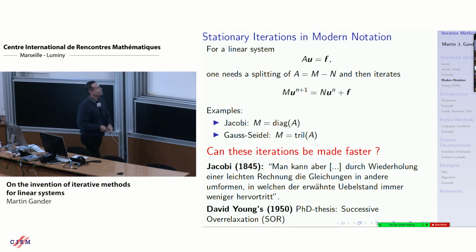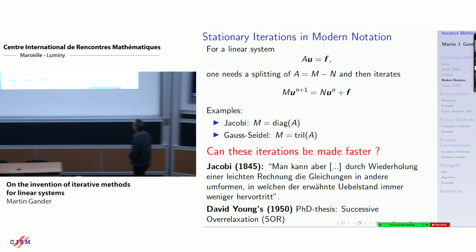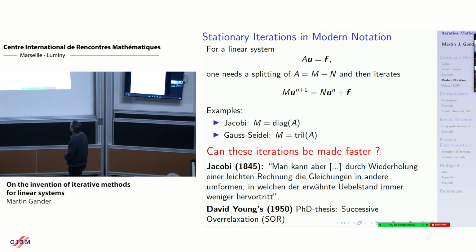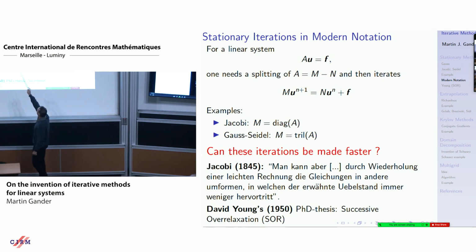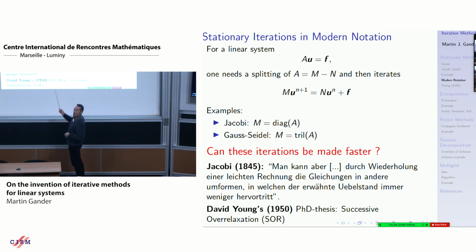So how does this method look in modern notation? You have a linear system of equations, the discretization of the Poisson equation, AU equals F. You need a splitting of that matrix into 2 matrices, M minus N, and then you do this stationary iteration: M U^(n+1) equals N U^n plus F. That's how you write all such stationary iterative methods now. And Jacobi you would obtain if you took the diagonal, Gauss-Seidel you would obtain if you took the lower triangular. These methods are well understood.